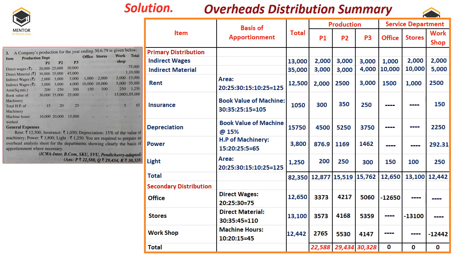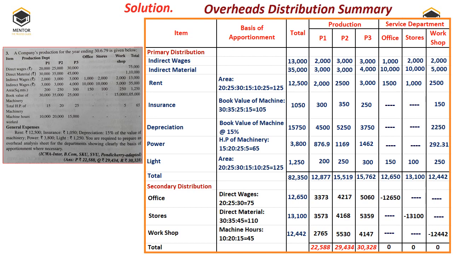Then what we have to do is make the summations. The summations are: total expenditure is 82,350, then 12,877, and so on, for all the departments we have done, including service and production. Once this is done, the next category is secondary distribution.